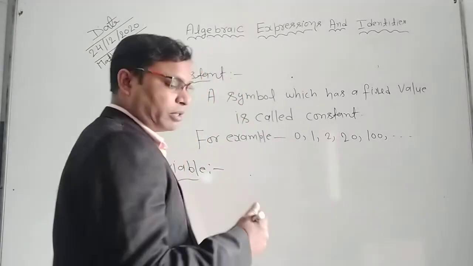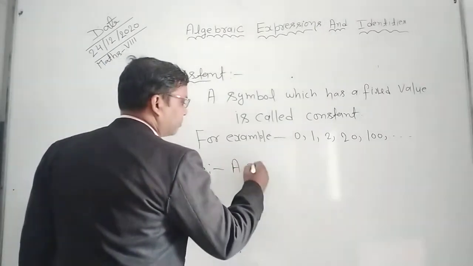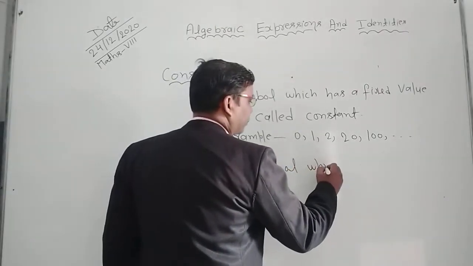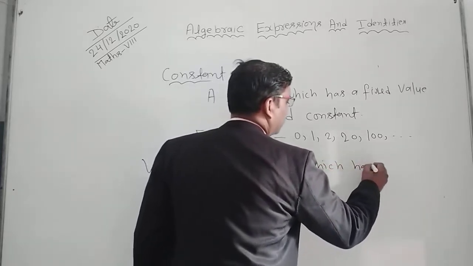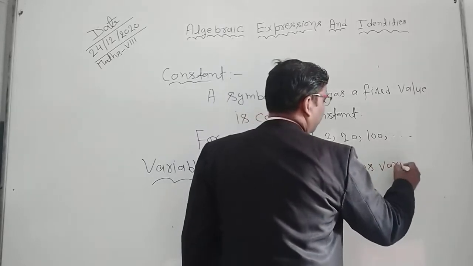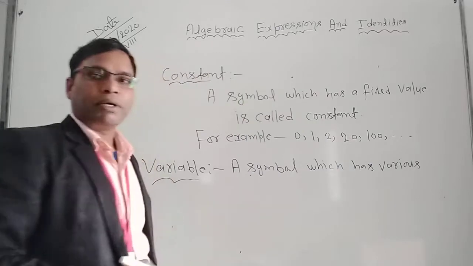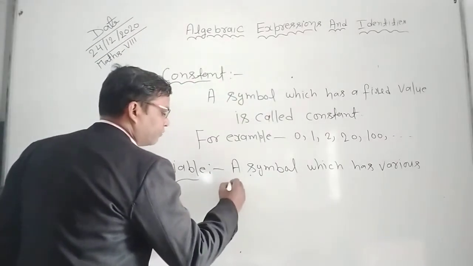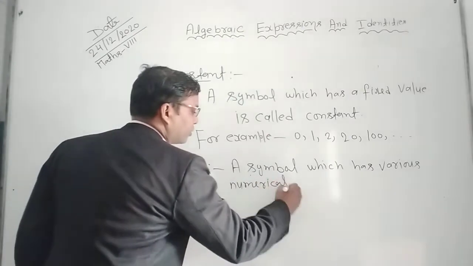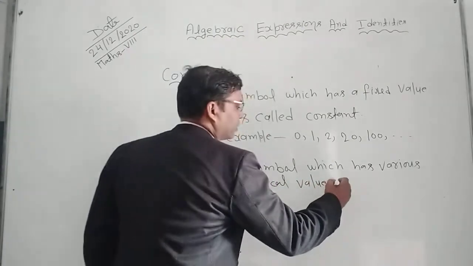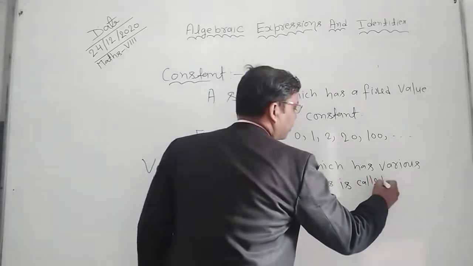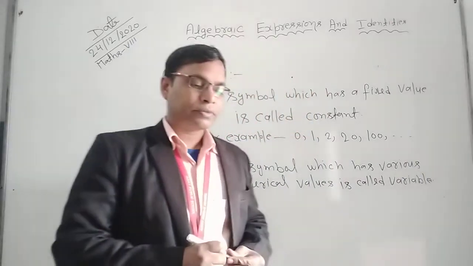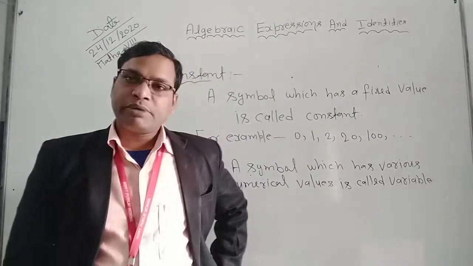So you can write: a symbol which has various numerical values is called variable.